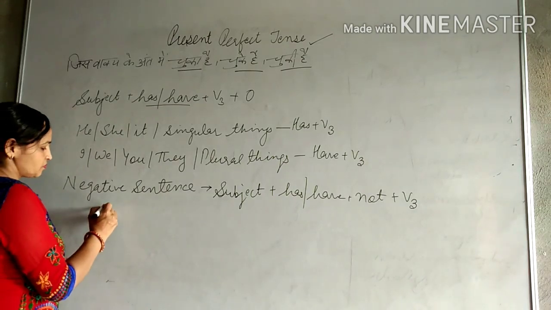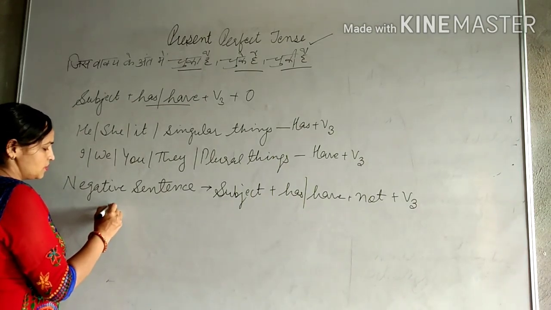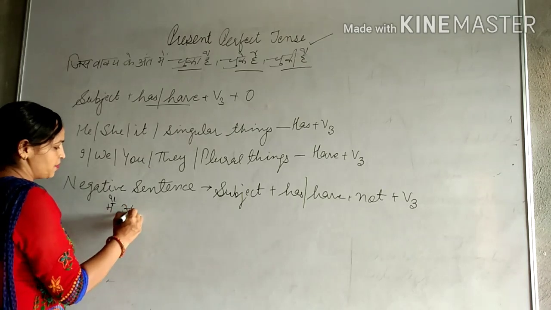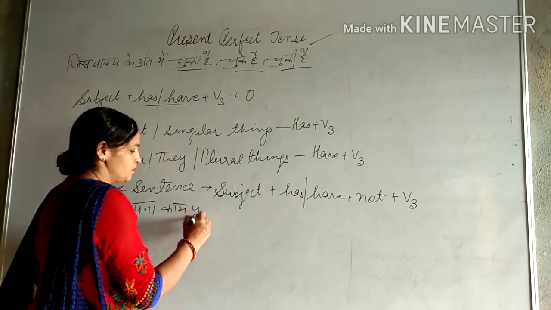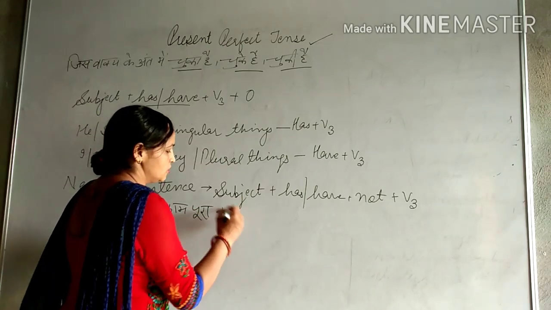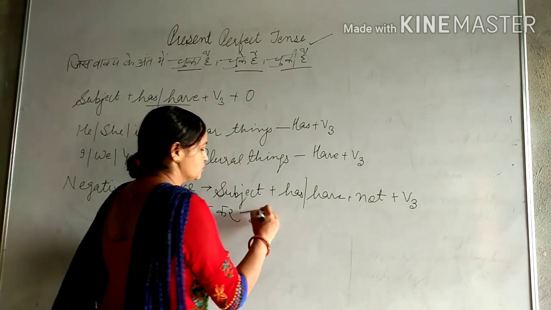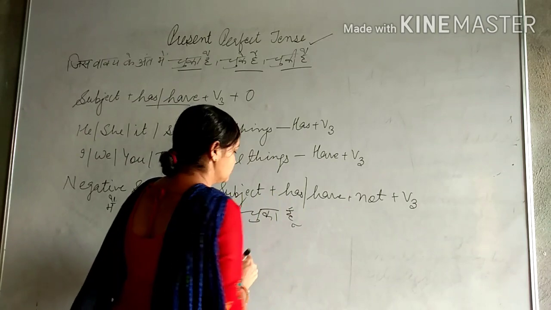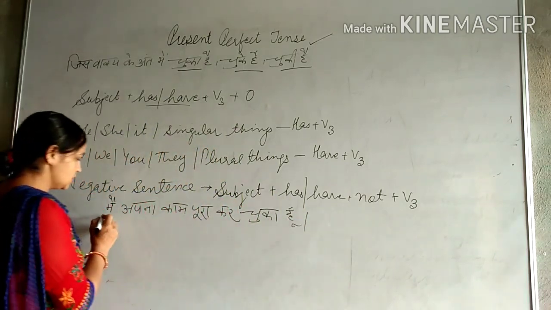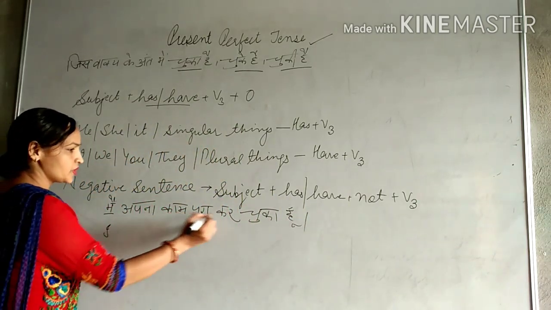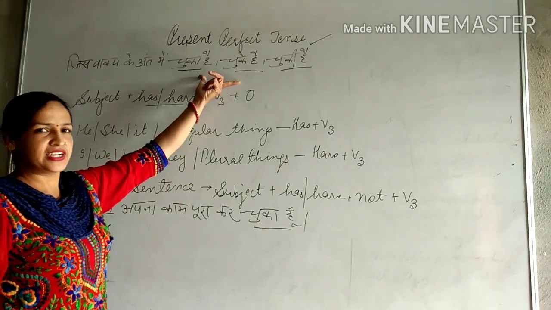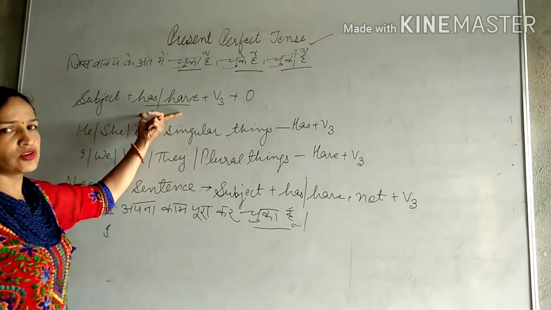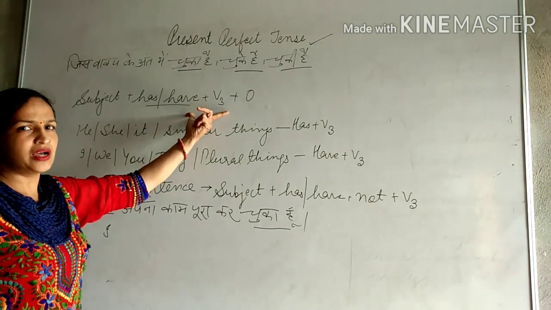Suppose, मैं अपना काम पूरा कर चुका हूँ. Subject I, चुका हूँ. It means present perfect tense, and we know what will be used: has, have, then third form of the verb.